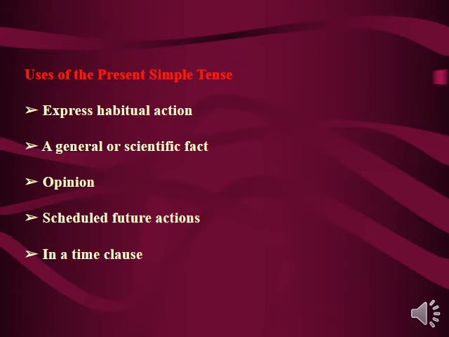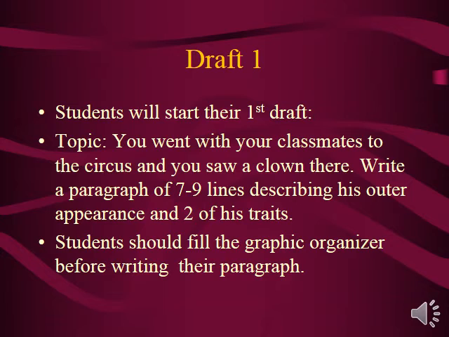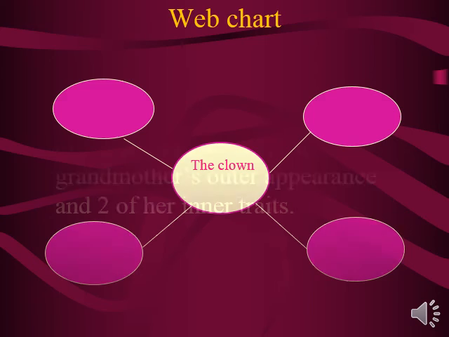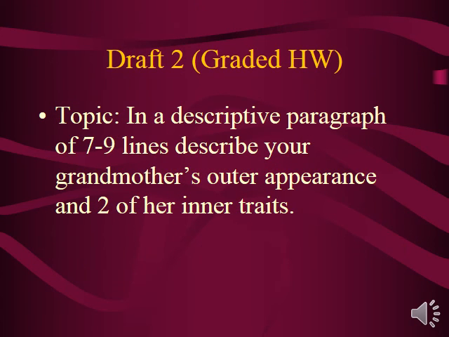Here I just revised some rules of the present tense just to refresh your minds and to recall what is a present tense. This is the first draft. You went with your classmates to the circus and you saw a clown there. Write a paragraph of 7 to 9 lines describing his outer appearance and 2 of his traits. You have to fill the graphic organizer before writing the paragraph. This is the web chart. You have to fill in the web chart with adjectives describing the clown. And this is draft 2, which is going to be a graded homework. Of course, we are going to solve draft 1 together during the live sessions.